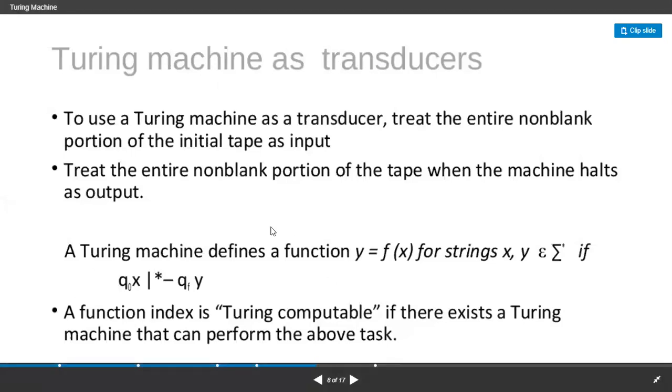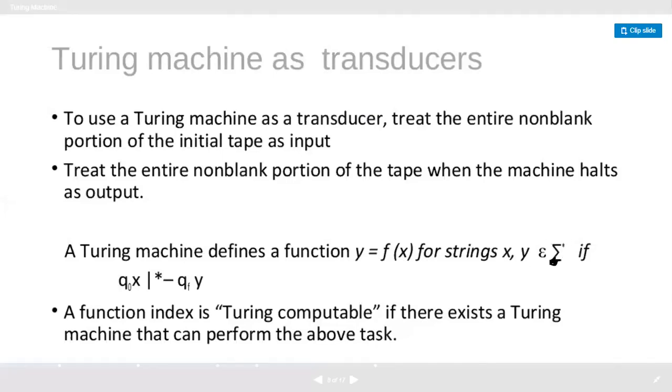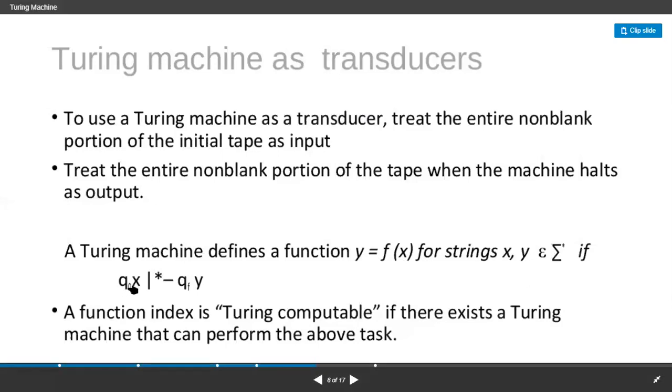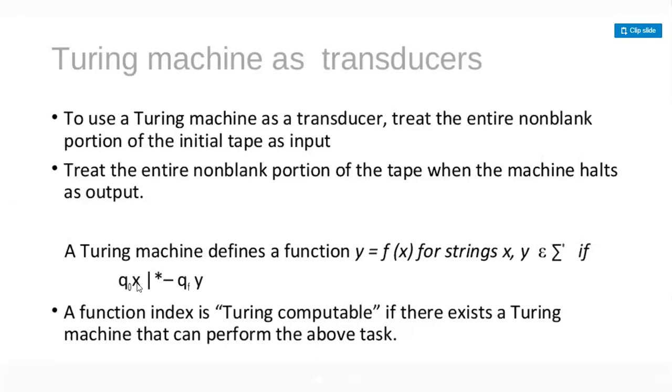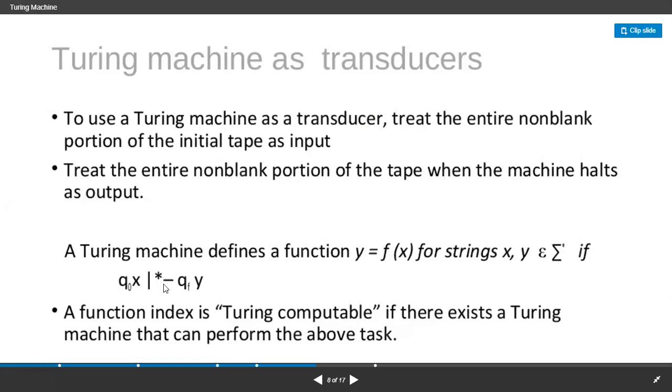Here we have a syntax for this. We can say it is a transducer when we have a function like y is equal to f of x, for strings x and y that belong to sigma star. Sigma star is nothing but the input alphabet, right? So if we have an input like q naught with x, giving a sequence of moves that ends with qf y, then we can say that this function is Turing computable. So there exists a Turing machine that can perform the above task.